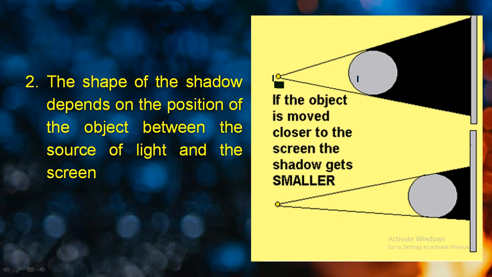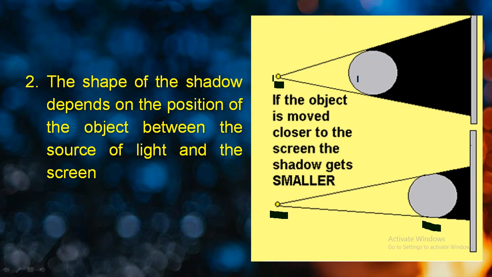Okay, on the other hand, if I am keeping the distance between the point source, or should I say light source, and the opaque object far, at that time the shadow formed is very small. So it depends on the distance between the opaque object and the light source.